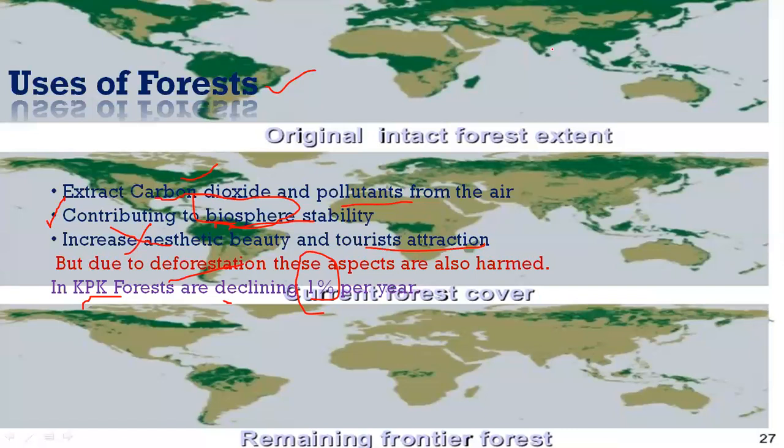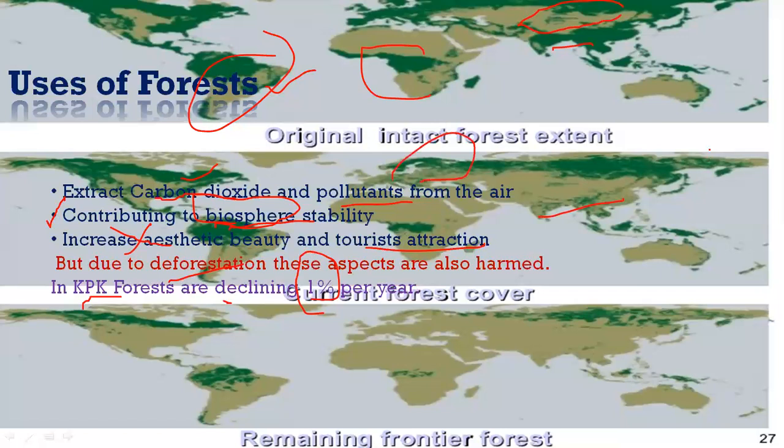If you see this region, including India, Pakistan, and Africa. In Africa, that is also declining. In America, that is also declining, and in Asia, that is also declining. In Europe, that is also declining.